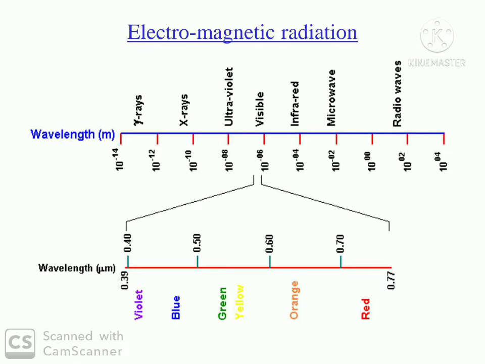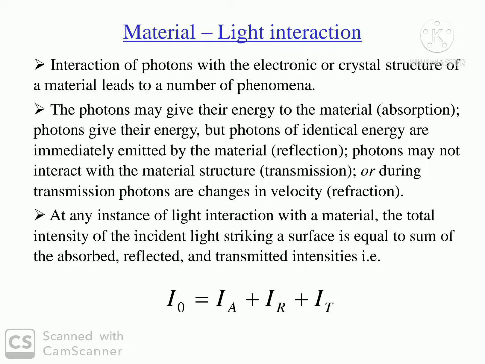Interaction of photons with electronic or crystal structure of material leads to a number of phenomena like absorption, reflection, third one is transmission, and last is refraction.